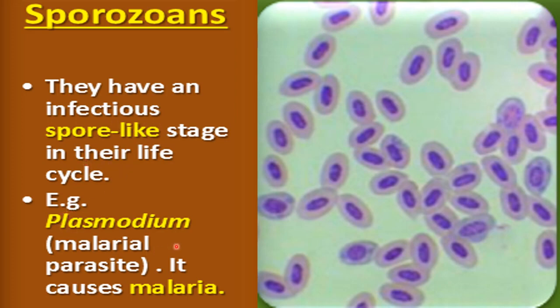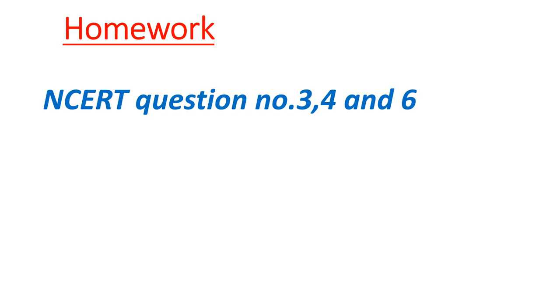An example is Plasmodium. So Plasmodium, which causes malaria, is a sporozoan, and it has a spore-like stage in its life cycle, and that spore-like stage is responsible for the infection in human beings that causes malaria. So this Plasmodium is called the malarial parasite here. Now based on today's topics, your homework is NCERT questions number 3, 4 and 6, and also make the diagram of Paramecium, Euglena and Amoeba.